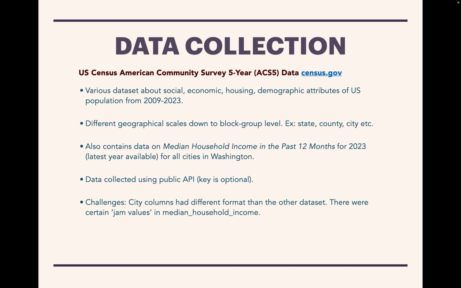My first data set is from the US Census Survey, American Community Survey 5-year data set, which contains a lot of data about social, economic, housing, and demographic characteristics of the US population from 2009 to 2023. I used the data on median household income in the past 12 months for 2023, which is the latest available year for all cities in Washington. They also have a public API with an optional key, which I used for this project.